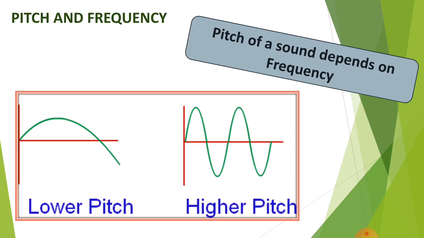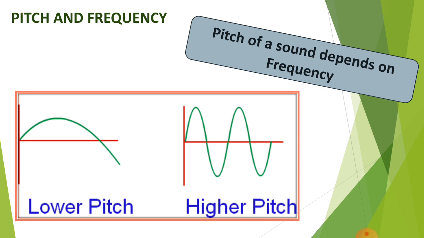Pitch and frequency. The pitch of a sound depends on frequency, and frequency is the number of waves passing through a point in 1 second. If the number of waves passing through a point in 1 second is 2, as you can see in the figure on the right hand side, it means it has a frequency of 2, so its pitch is also high compared to that on the left hand side.